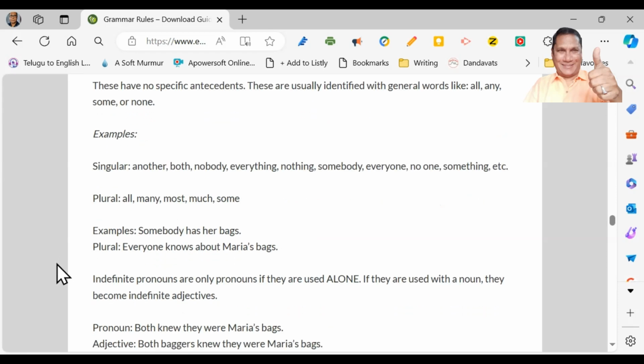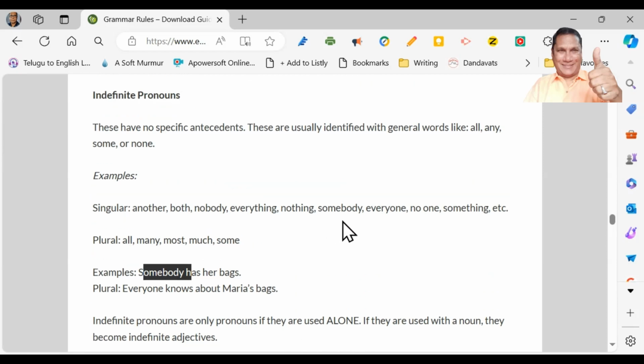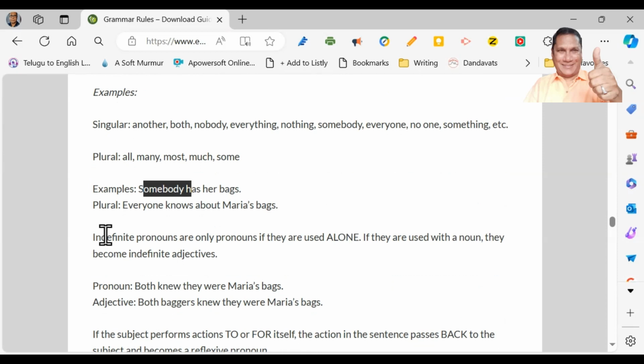And here are examples. Somebody has her bags. This somebody is what we call an indefinite pronoun. And plural: everyone knows about Maria's bags. Here, everyone is plural.